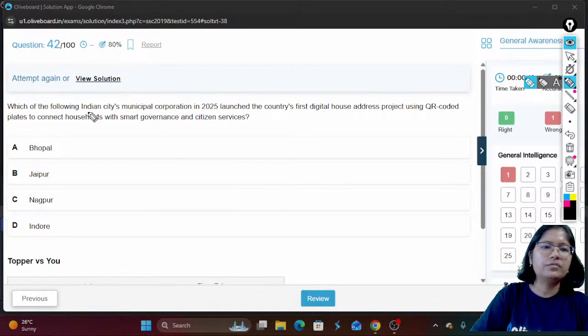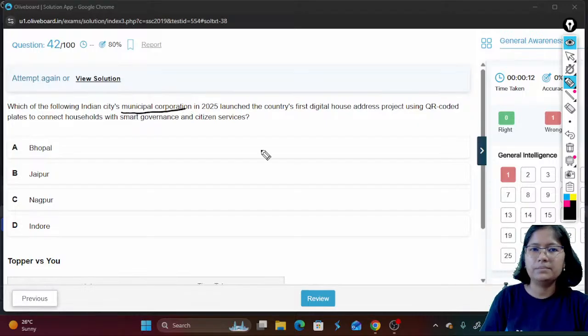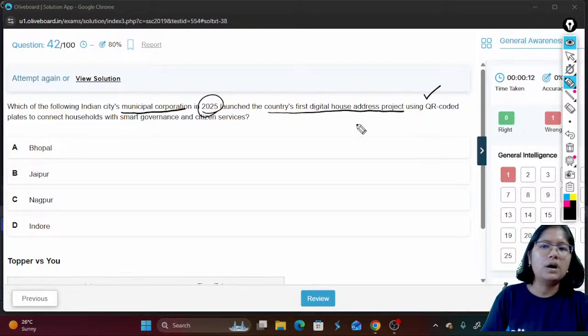Next is, which of the following Indian cities municipal corporation unit above the 10 lakh population in 2025 launched the country's first digital house address project using QR coded plates to connect households with smart governance and citizen services? How do you have the digital address for your house?